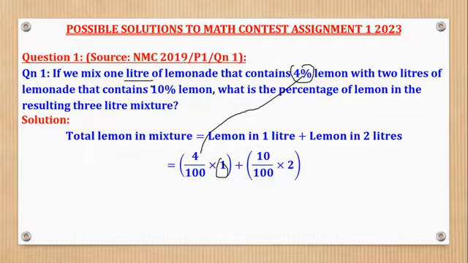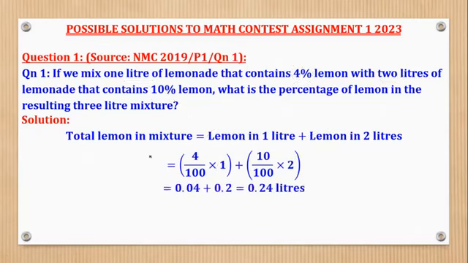Then here it was 10%, which is 10 over 100 times the 2 liters. So we shall get the total number of liters of lemon in the mixture. This one gives you 0.04 and this one gives you 0.2. When you add the two, you get 0.24 liters of lemon.